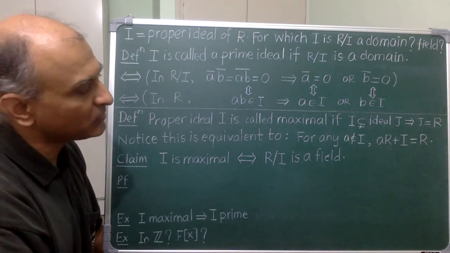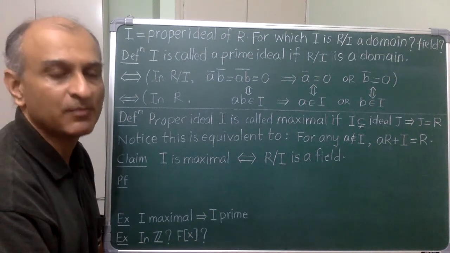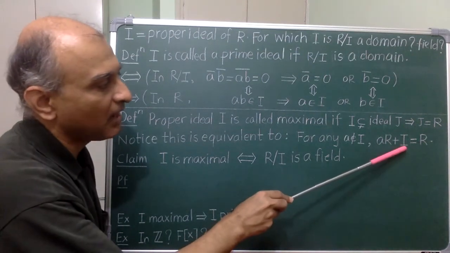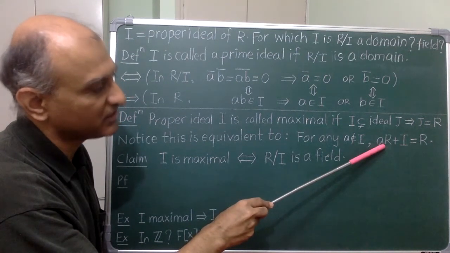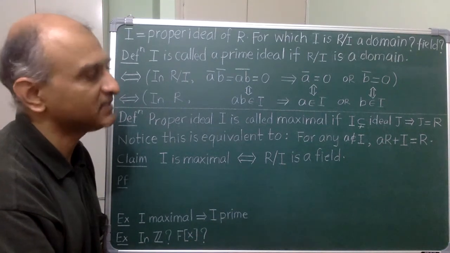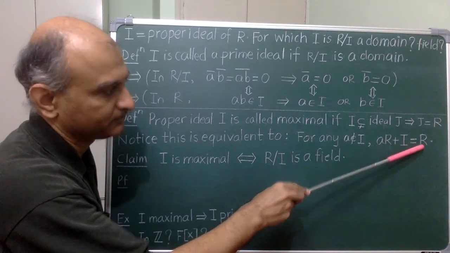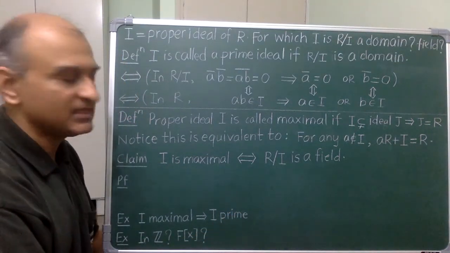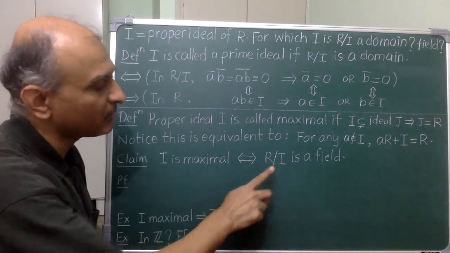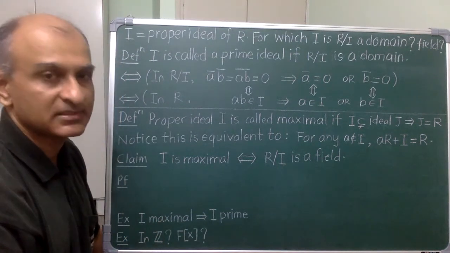Suppose I have some A not contained in I. Then the smallest ideal containing both I and this A is I plus the principal ideal generated by A. Therefore, maximality of I is equivalent to this ideal always being equal to R. With this, try to show that I is maximal if and only if R mod I is a field. Also try to do these two exercises.